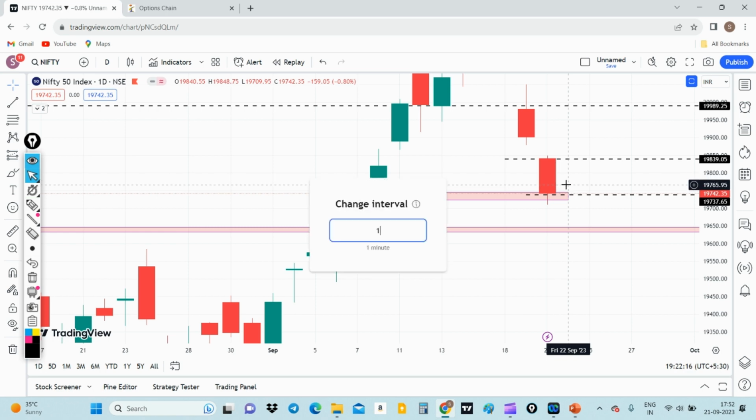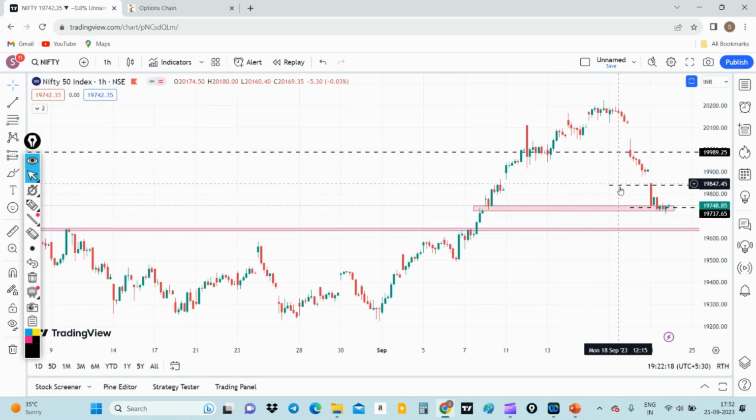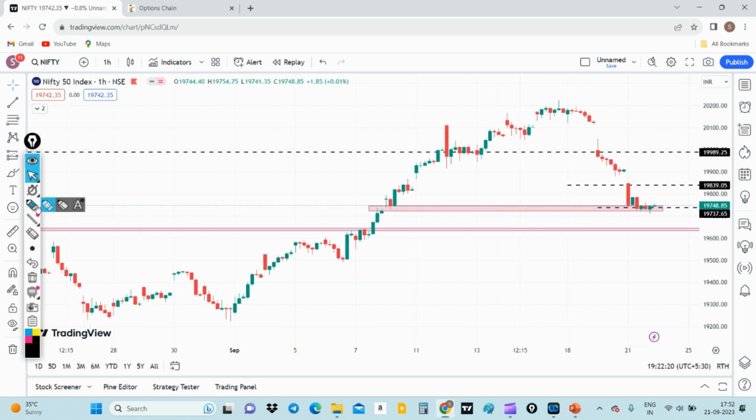I'll move to the lower time frame, the hourly basis. Previously, on this day around 8th September, the closing was around this place itself, 19,700-740. After a gap up, it consolidated for 2-3 hours at this same zone. Today also, the first hour candle was very huge, and afterwards there was consolidation, but there was a bounce back, and there was always a sell off in today's session.